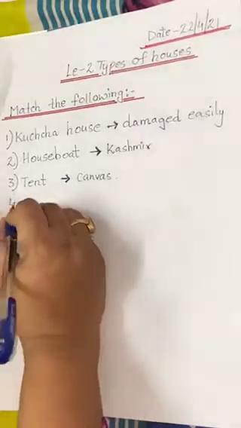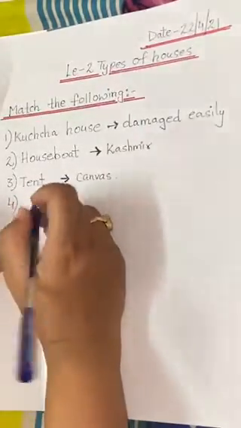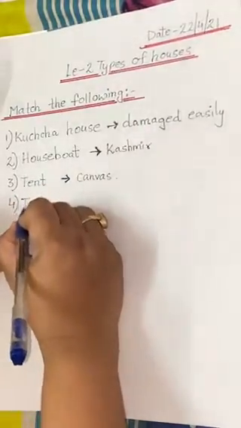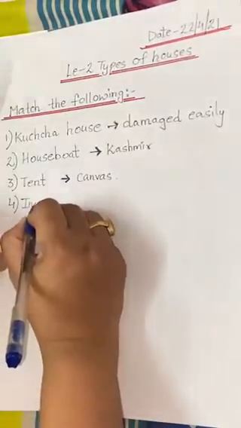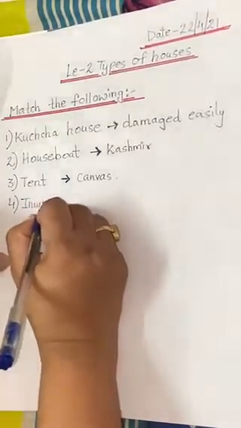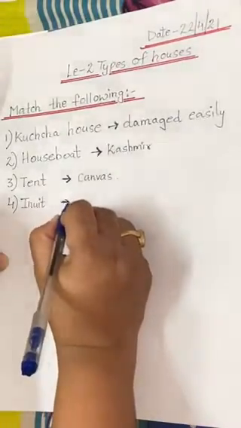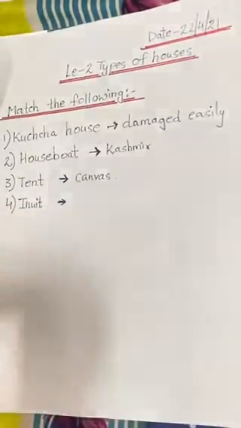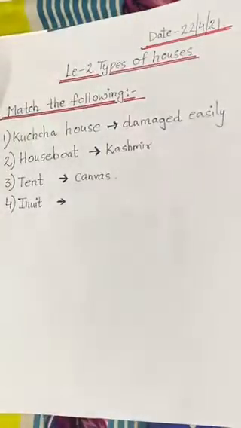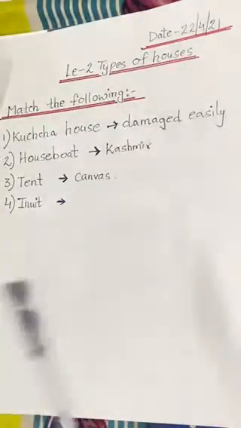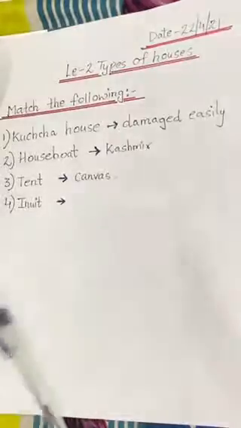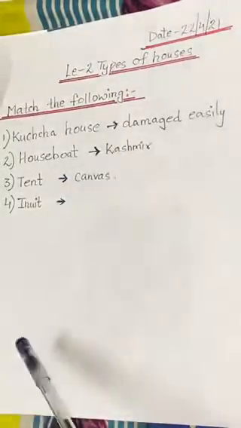Okay, so the fourth one, Inuit. Tell me the answer of this. I already told you in the explanation part what is the meaning of Inuit. These were the Eskimos.